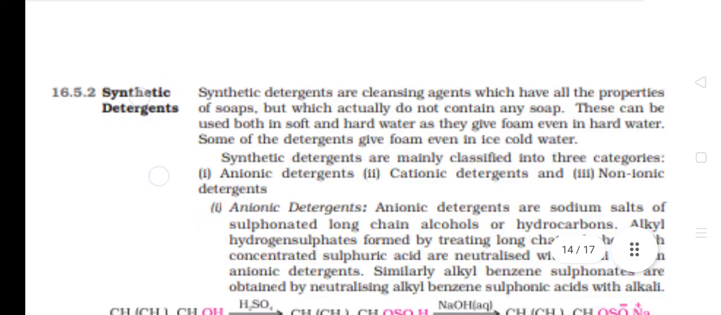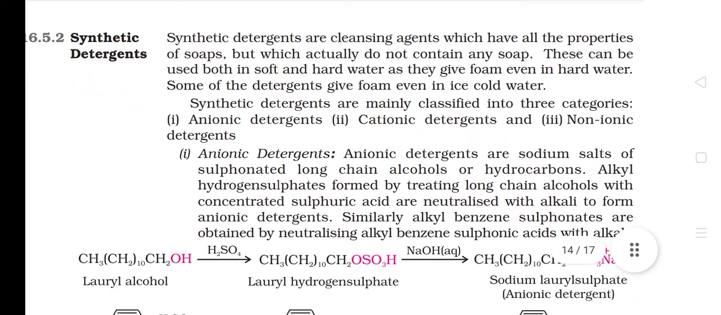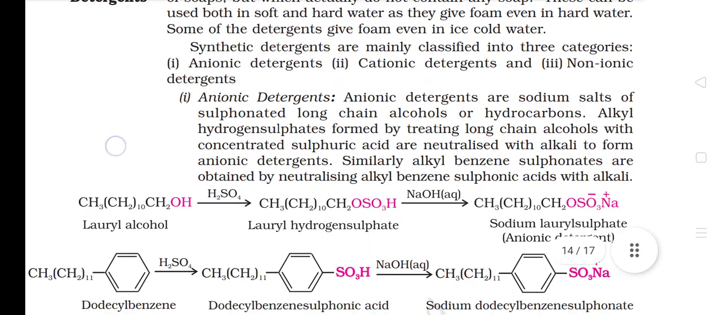16.5.2 Synthetic detergents. Synthetic detergents are cleansing agents which have all the properties of soaps but which actually do not contain any soap. These can be used both in soft and hard water as they give foam even in hard water. Some of the detergents give foam even in ice cold water. Synthetic detergents are mainly classified into three categories: anionic detergents, cationic detergents, and non-ionic detergents.